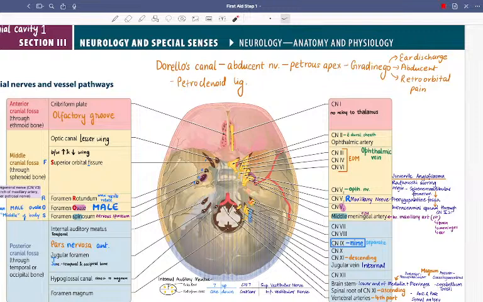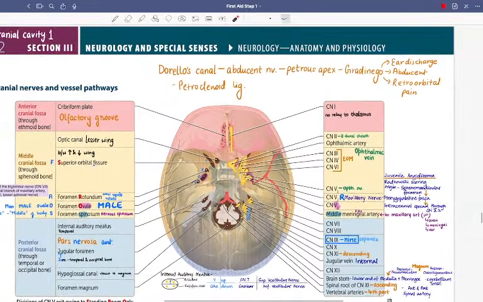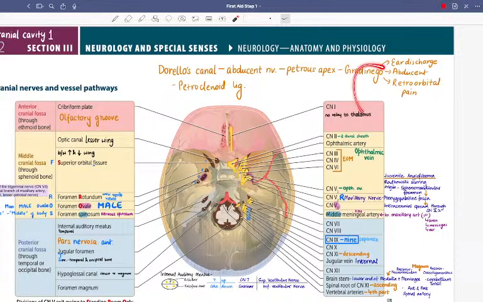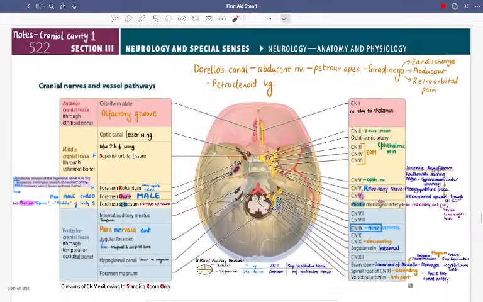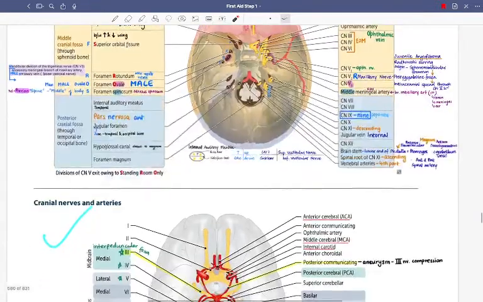Okay, and you can also have Gradenigo's syndrome. Petroclinoid ligament. Gradenigo's syndrome consists of ear discharge, important for ENT, abducent nerve palsy, and retroorbital pain. Abducent nerve palsy means LR6 palsy. Ear discharge, and finally retroorbital pain. Okay, G looks like E, so ear discharge. I don't know what other mnemonic to use for this. Okay, so this is more or less fine.